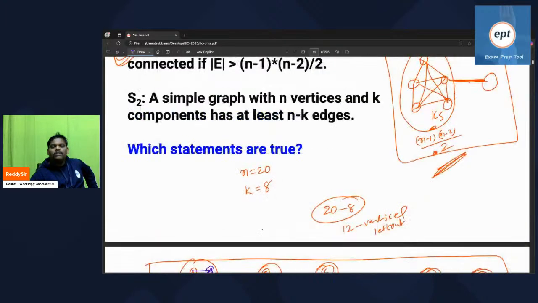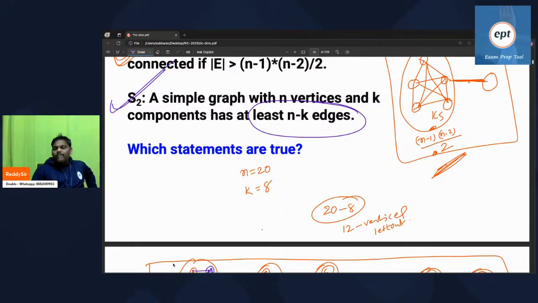Remember, it's a very nice statement: a simple graph with n vertices and k components has at least n minus k edges. At least, because if I do 20 minus 8, 12 vertices are left out. Every left out vertex, if you add, you will get minimum one edge. Sometimes two edges will come, sometimes three edges will come. At least n minus k edges. It is a true statement.